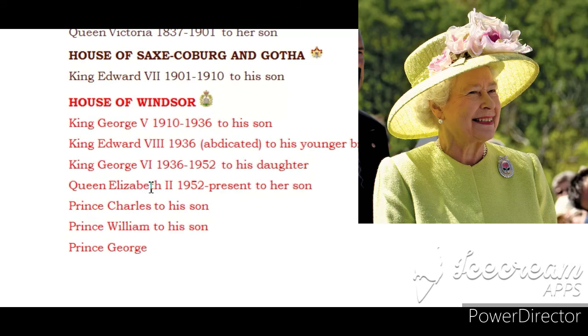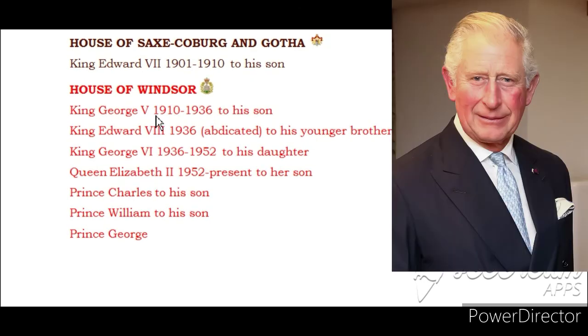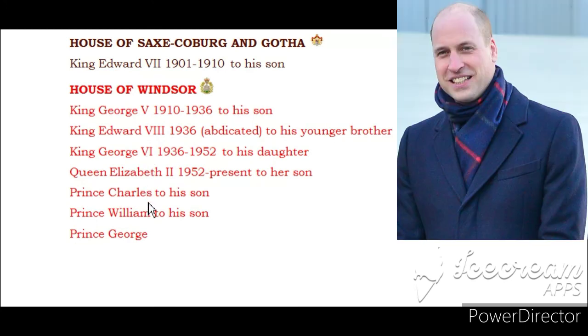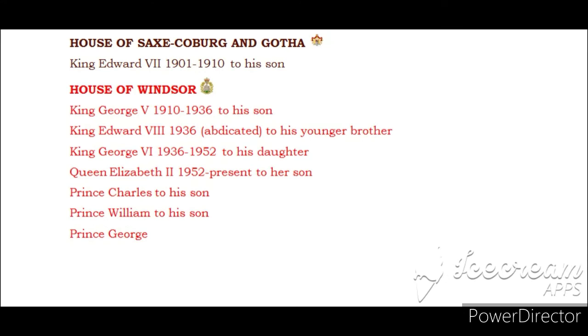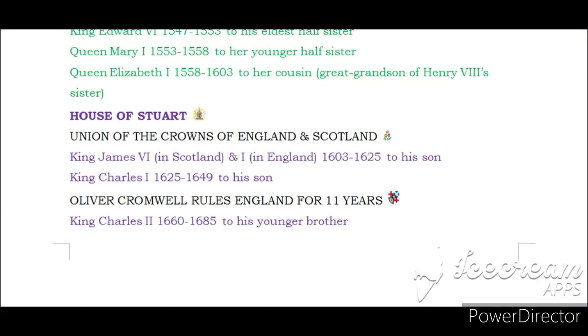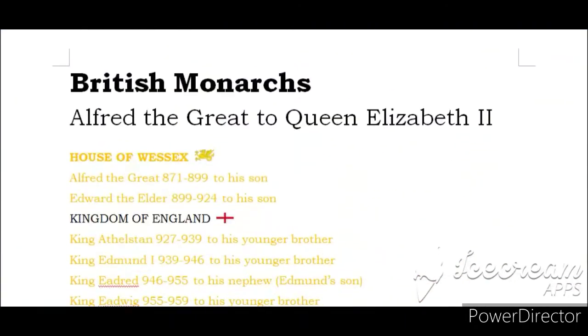She is currently on her 68th year on the throne, longer than any monarch before her. She will likely be followed by her son, Charles, and he would become King Charles III. But he might choose to reign as George VII. After that, we would get a King William V and a King George VII or VIII. So, that was a look at every single monarch of Britain and England of the United Kingdom, from Alfred the Great to Queen Elizabeth II.